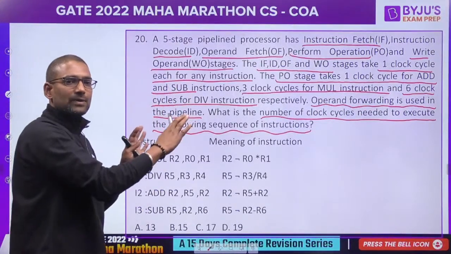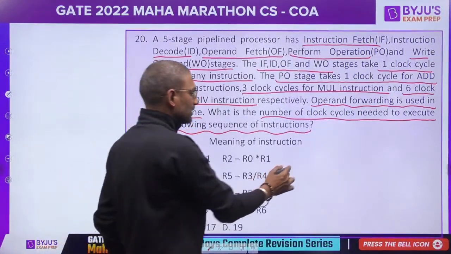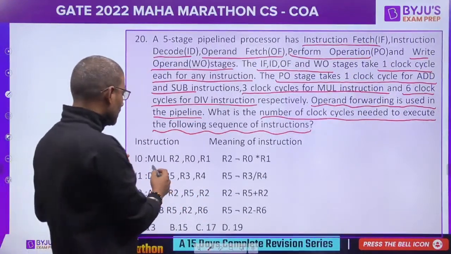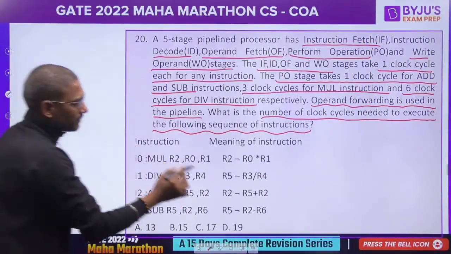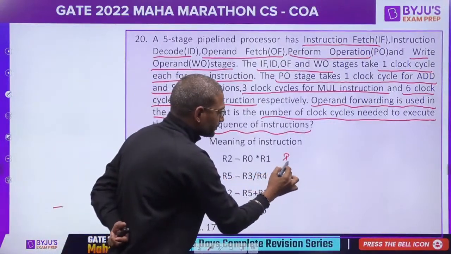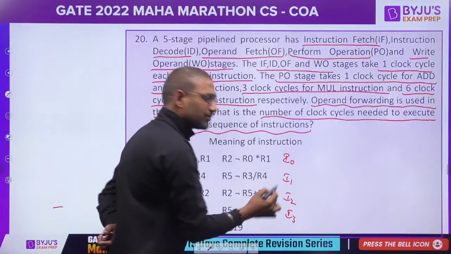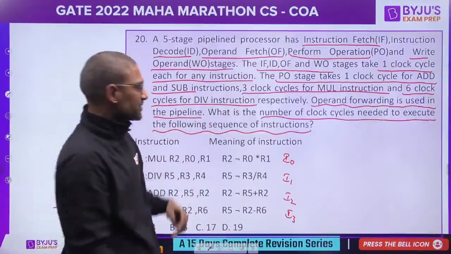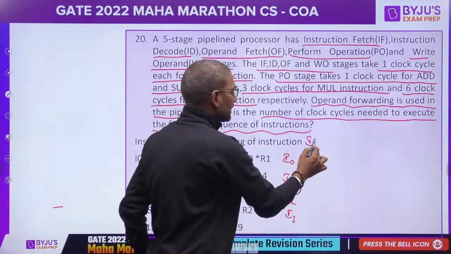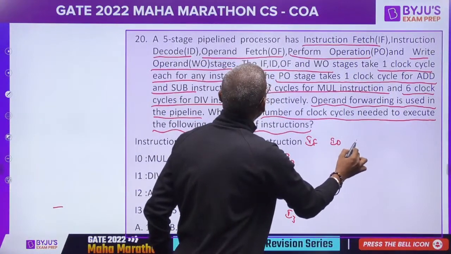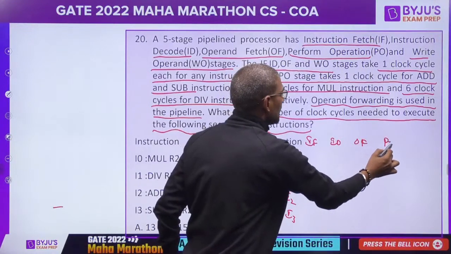First, from the given question, it is better if you can form a table kind. Let me write here, we are having 4 instructions, I0, I1, I2, I3, and we are having 5 stages named IF, ID, OF, PO and WO.